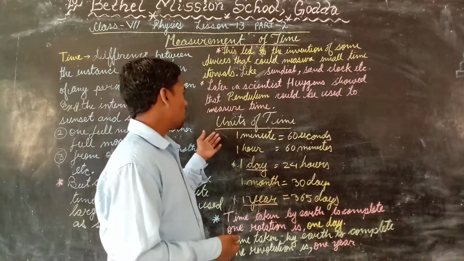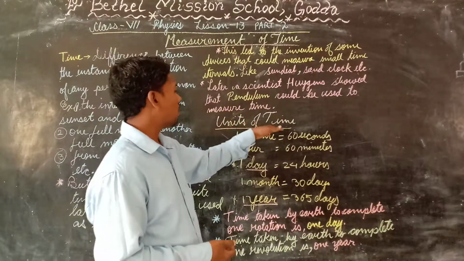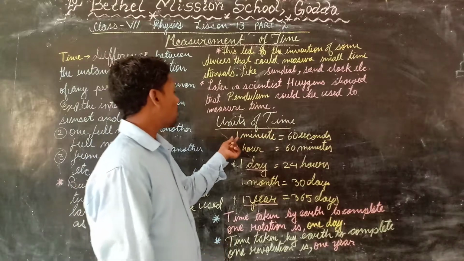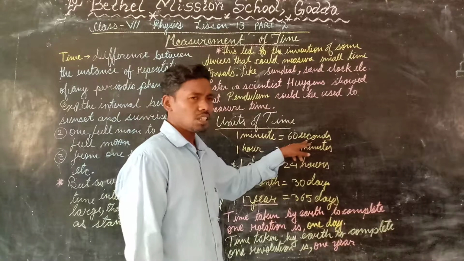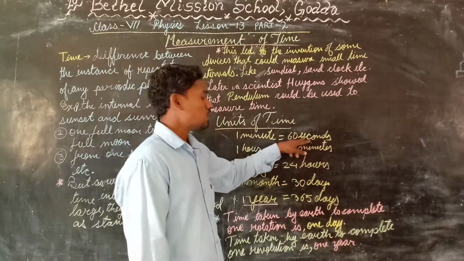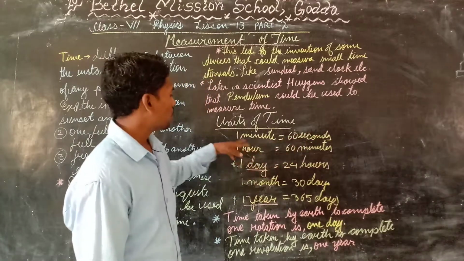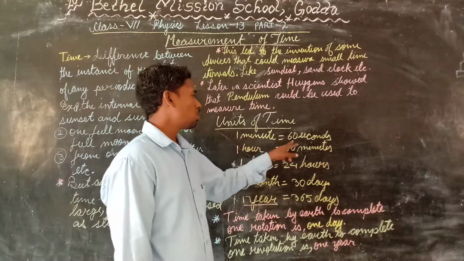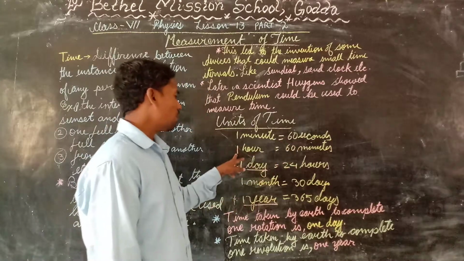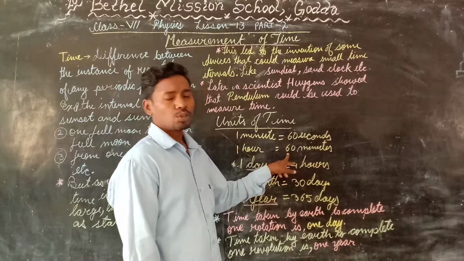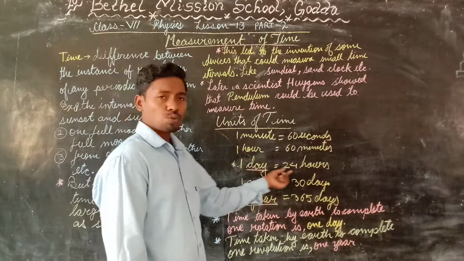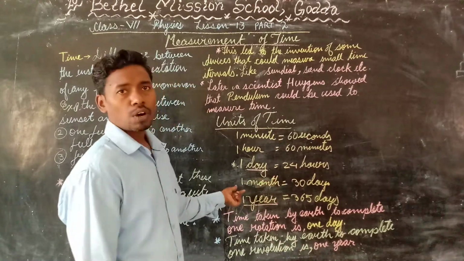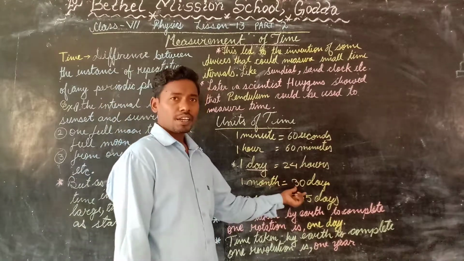Now there are some specific units of time. First, 1 minute is equal to 60 seconds. The second is the smallest unit of time. Then we have the hour. 1 hour equals 60 minutes, and then we have 1 day, which is equal to 24 hours, and 1 month equal to 30 days.